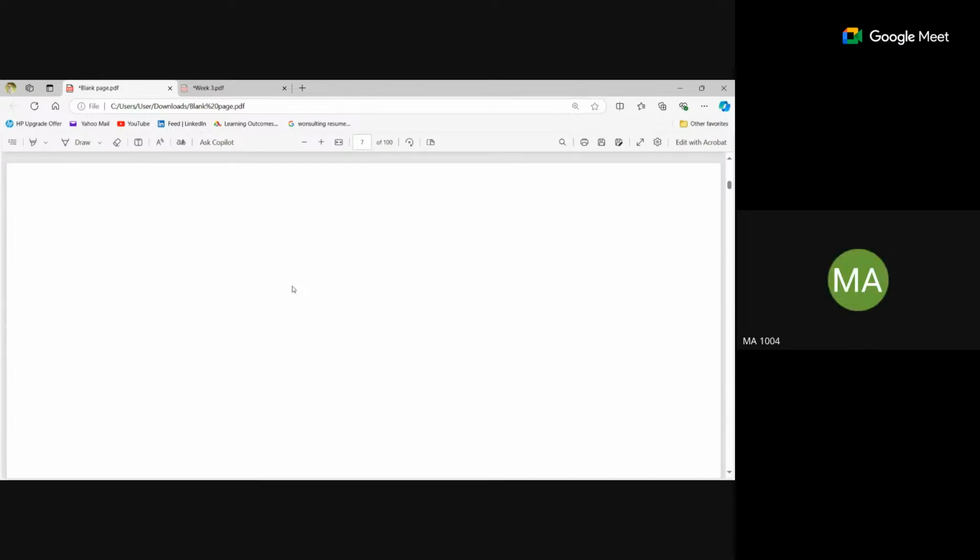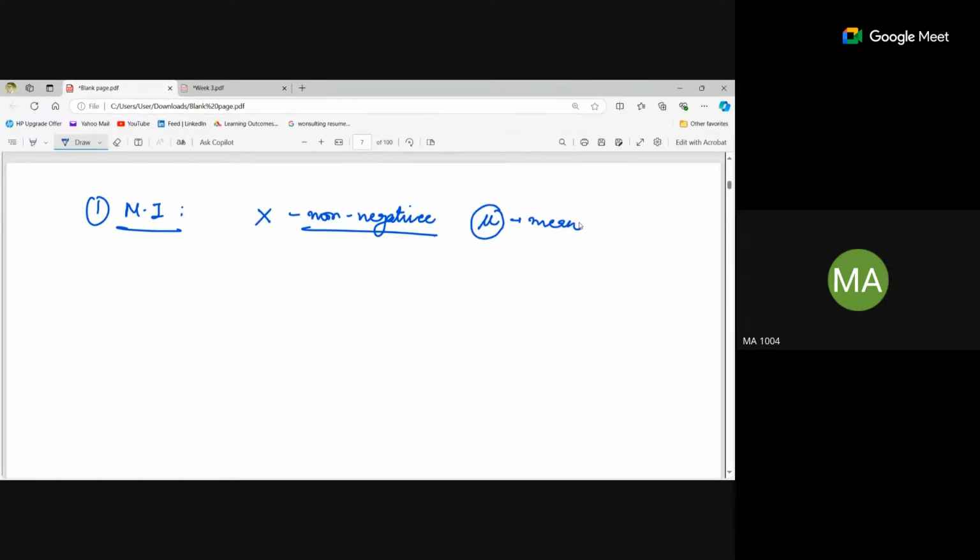Now the last topic is Markov's inequality and Chebyshev's inequality. So what is Markov's inequality? Markov's inequality states that if x is any random variable taking non-negative values, x is only taking non-negative values, just remember that, with finite mu. Here mu is the mean of that random variable. We denote mean as mu.